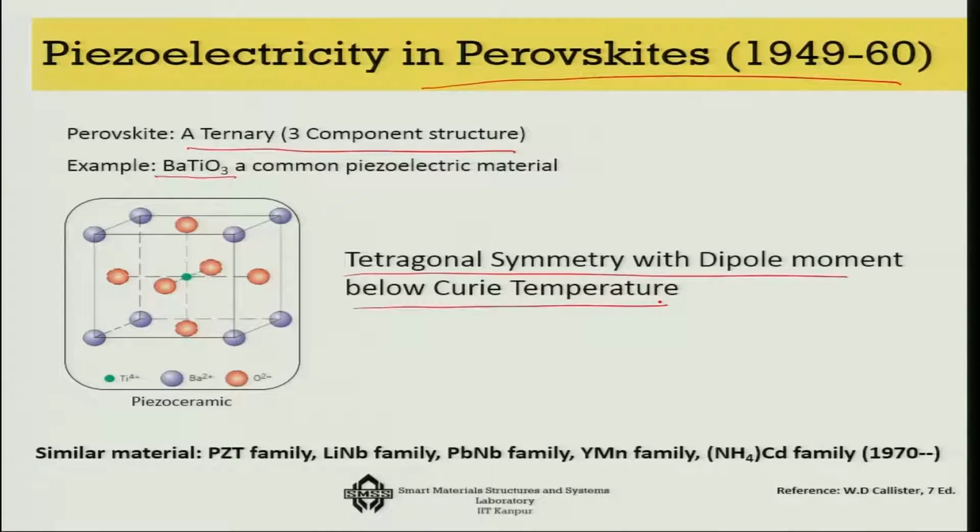For example, if I look at this tetragonally symmetric crystal structure, we will see that the titanium is at the core of it, the bariums are at the vertices, and the oxygens are at all the face centers. Now this particular structure is stable in a very small margin.